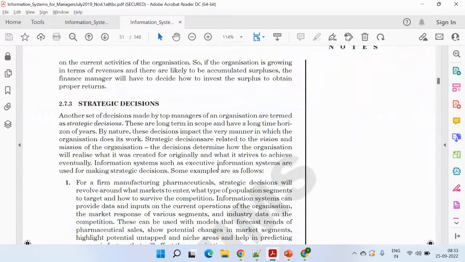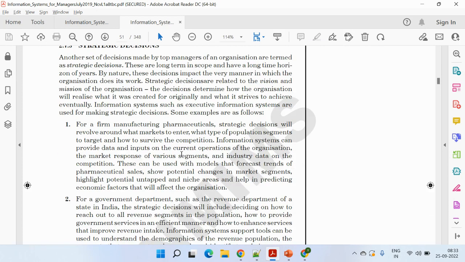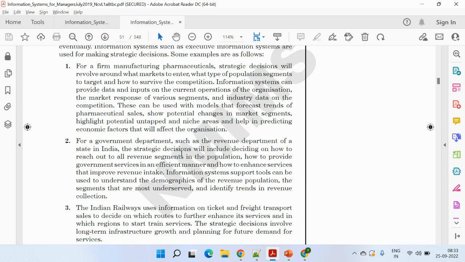Definitely, strategic decision is a bigger part here, and being the CEO, you need to cover 60 to 70% in strategic decisions. But yes, you can give 10 or 20% to the other decisions so that you will get an understanding. Okay, these are the three types of decisions. What are the levels at which these kinds of decisions are being taken?